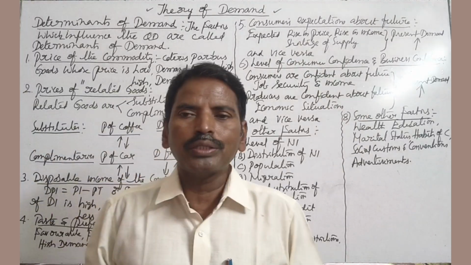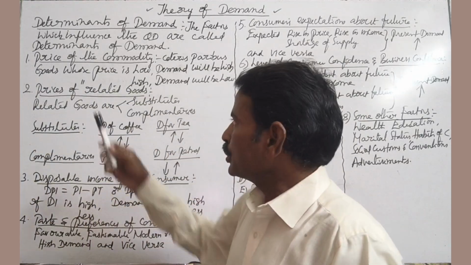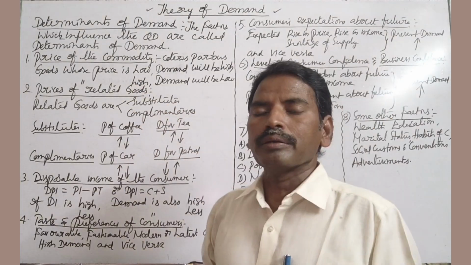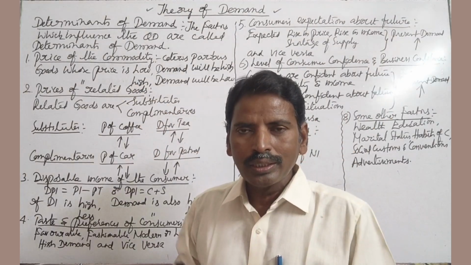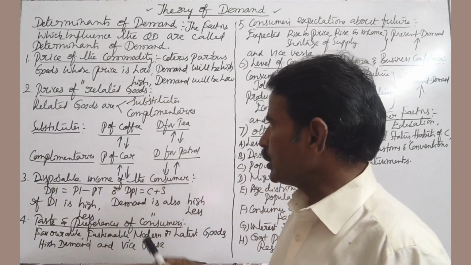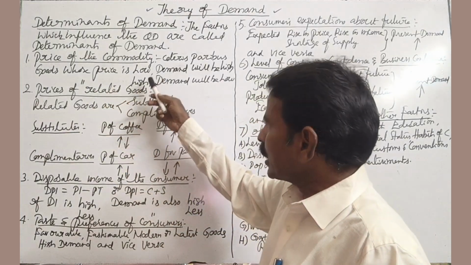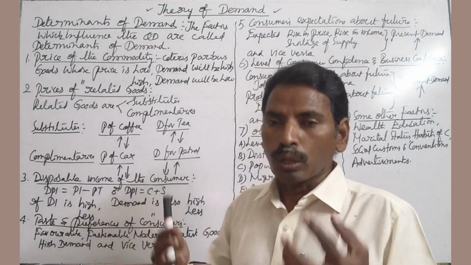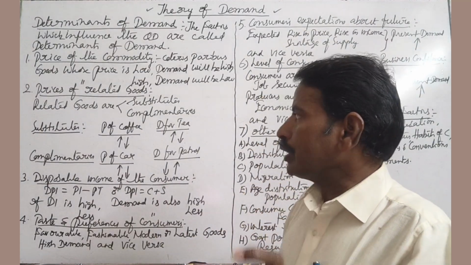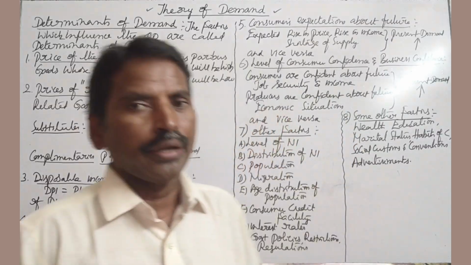Goods whose price is low, demand will be high. When price is less, demand is more, and vice versa. That means goods whose price is high, demand will be low. There is an inverse relationship between price and quantity demanded.